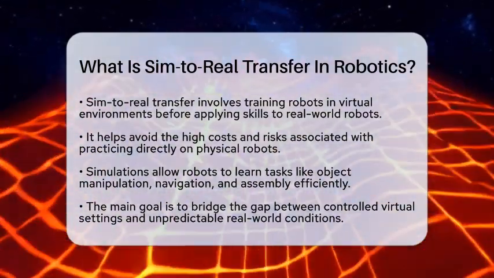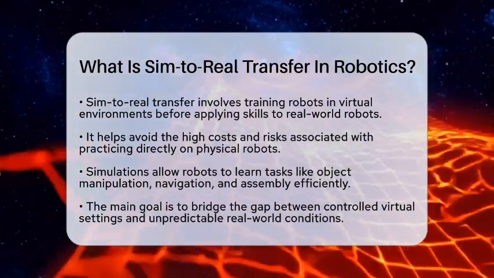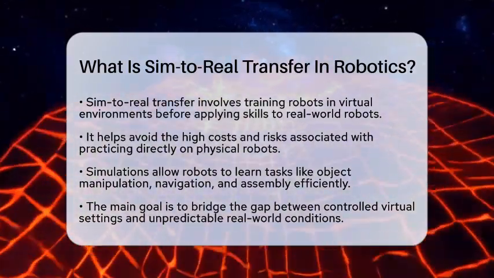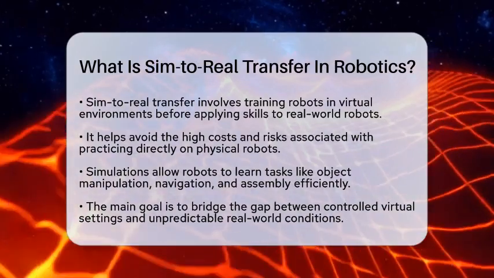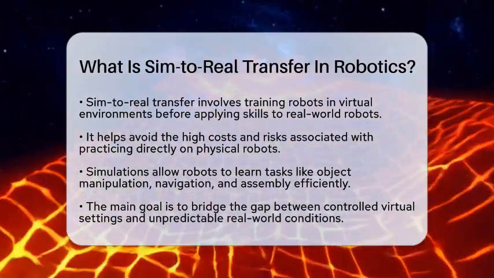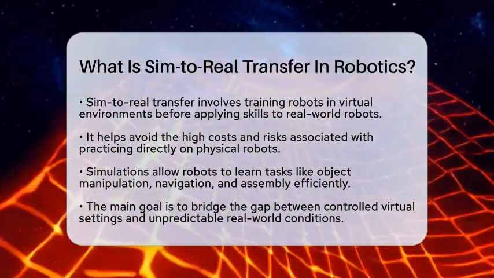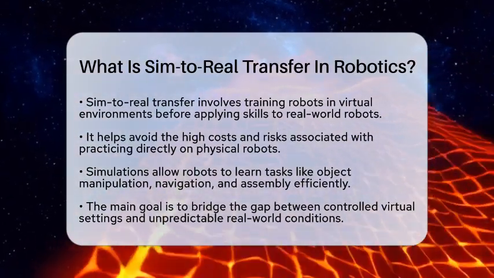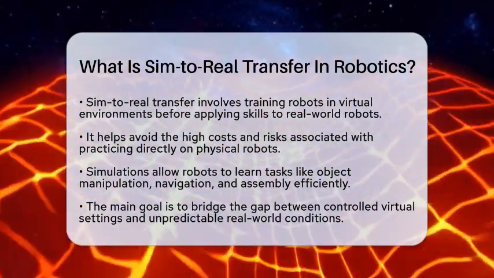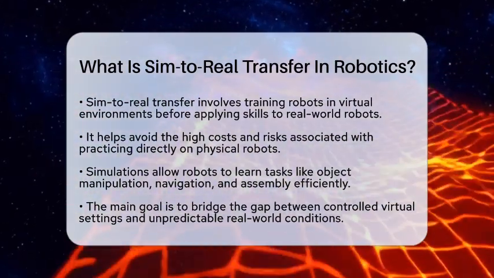Instead of practicing on actual robots all the time, which can be slow and expensive, developers use virtual environments to speed things up. Robots can learn to pick up objects, navigate spaces, or assemble parts in the simulation first. Once they get good there, the skills are transferred to real robots.